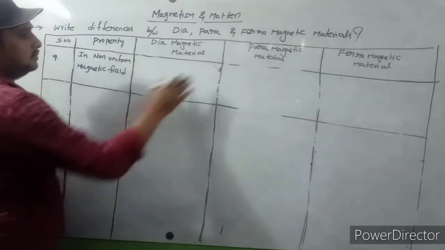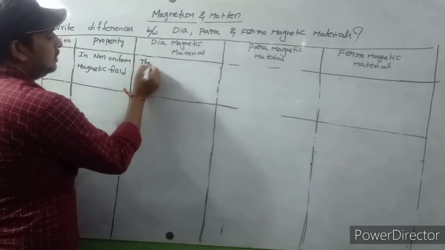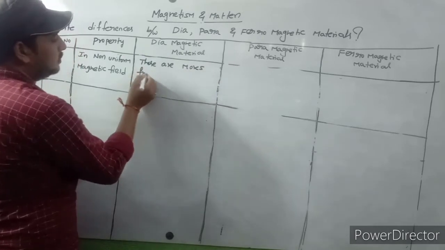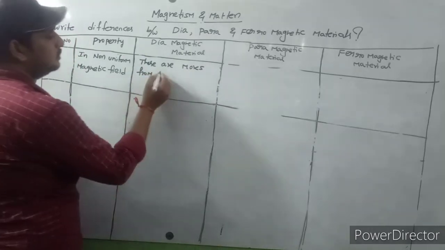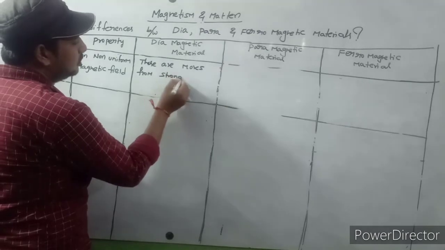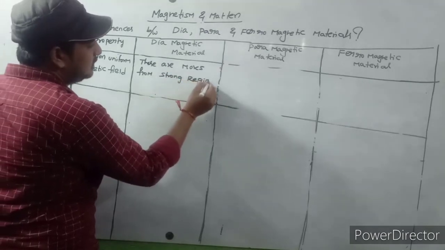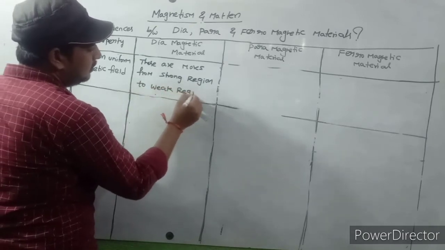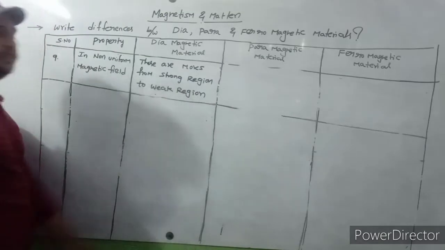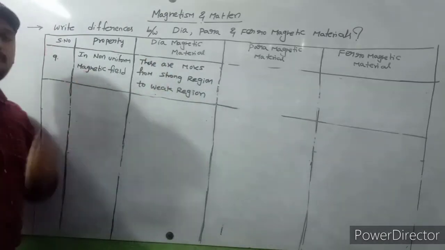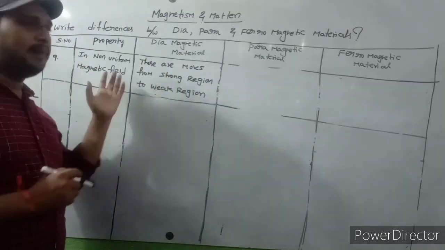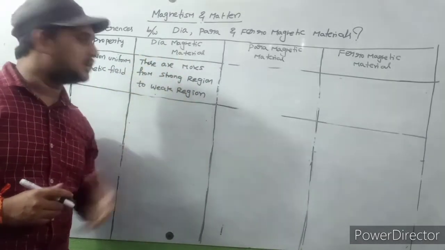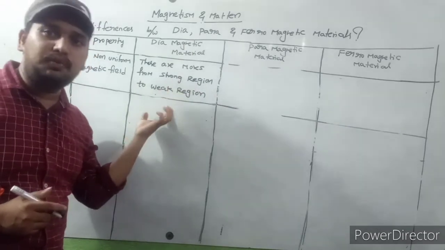Diamagnetic materials move from the strong region to the weak region. If you keep a diamagnetic material in a non-uniform magnetic field, it moves from the strong region to the weak region.